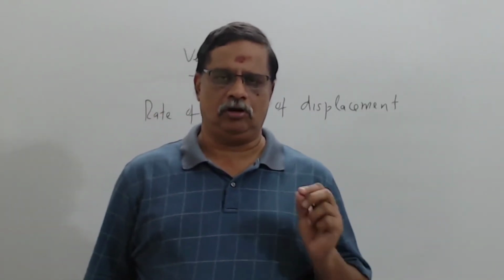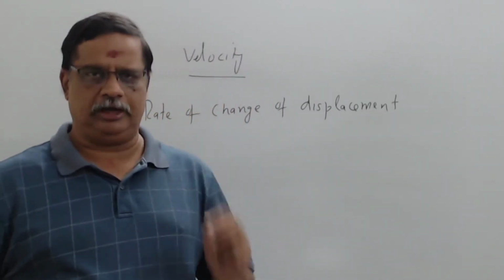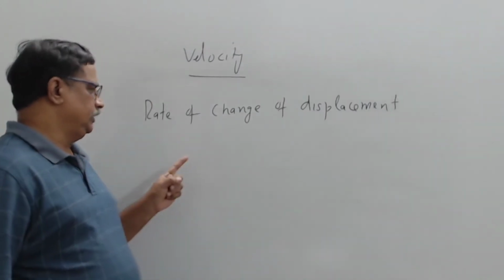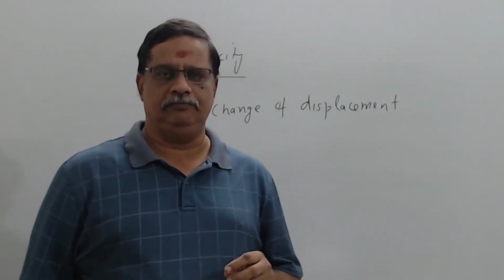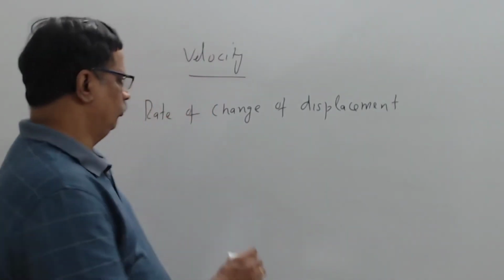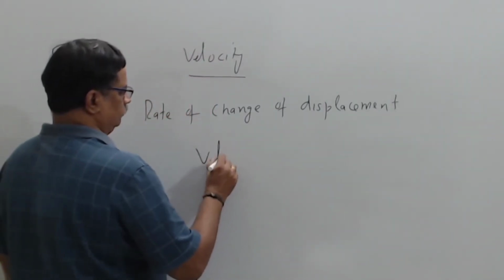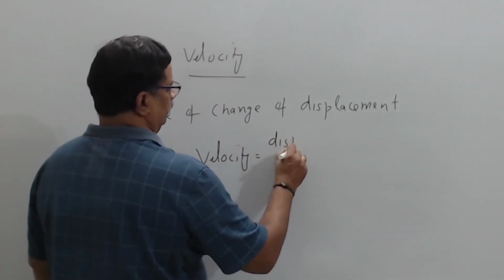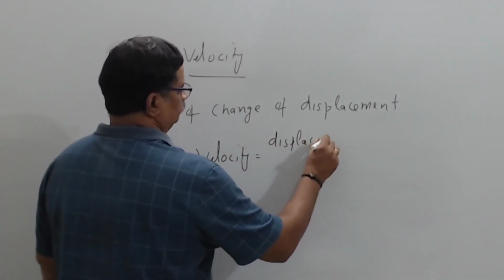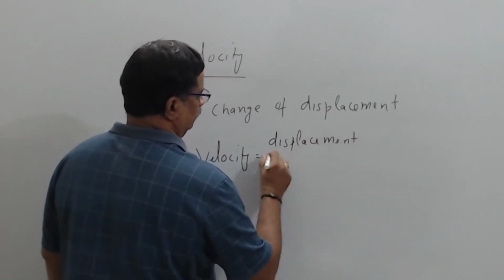What is wrong in saying like that, or what is not correct in saying like that? You see, rate of change of a physical quantity is the change of that physical quantity with respect to time. And you all know that velocity is equal to displacement by time. Displacement divided by time.